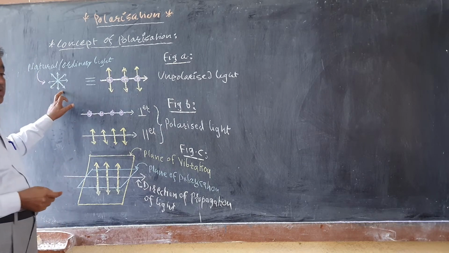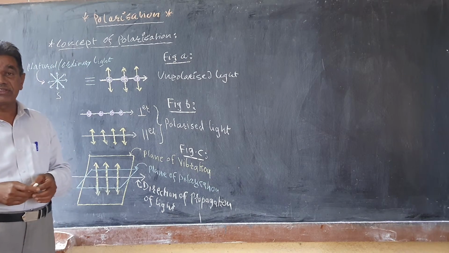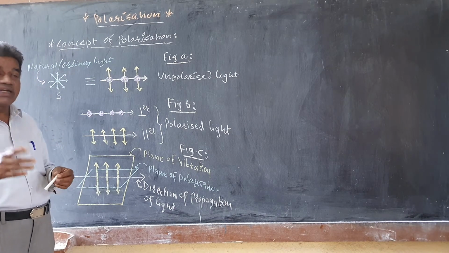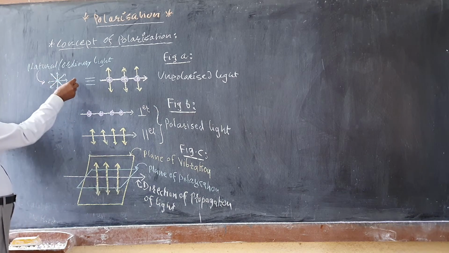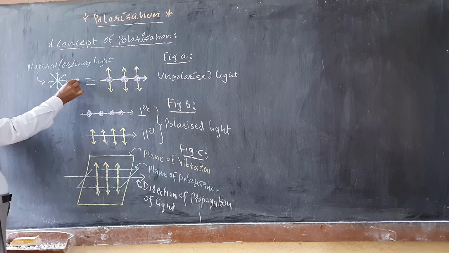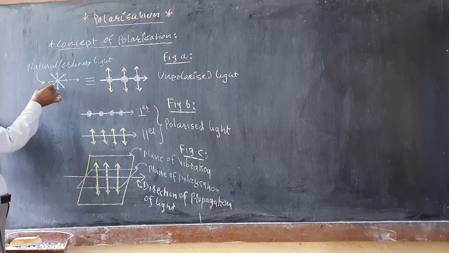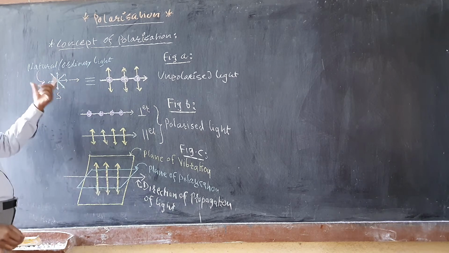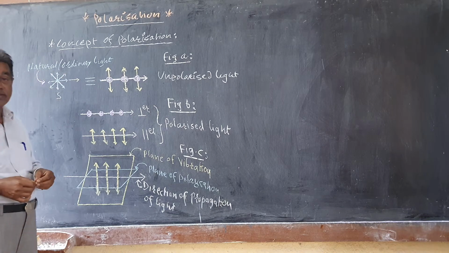The natural light consists of the vibrations in all possible directions. If suppose this is the direction of propagation of light, then it contains the vibrations in all possible directions. This is called the unpolarized light or the natural light or the ordinary light.